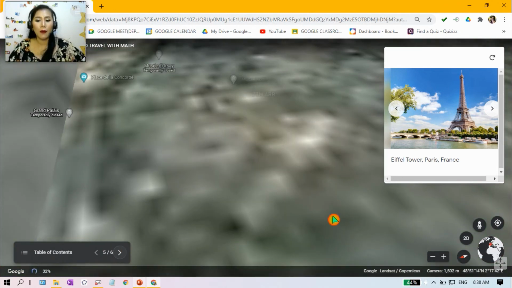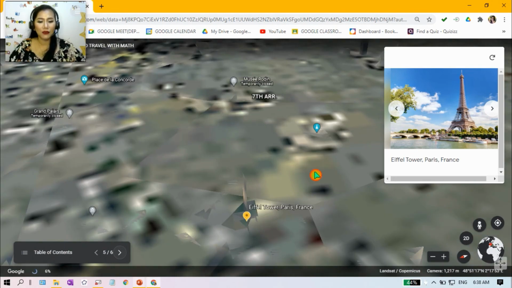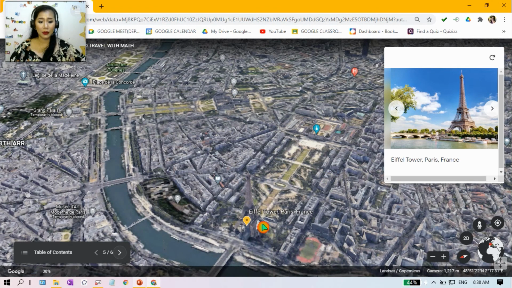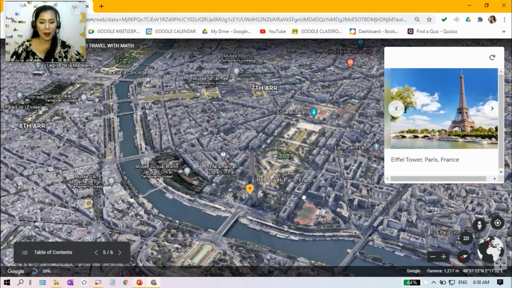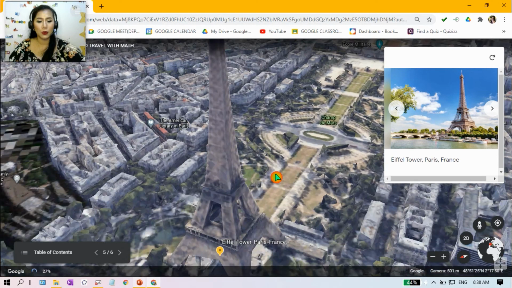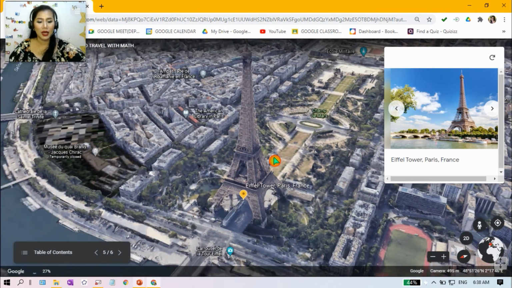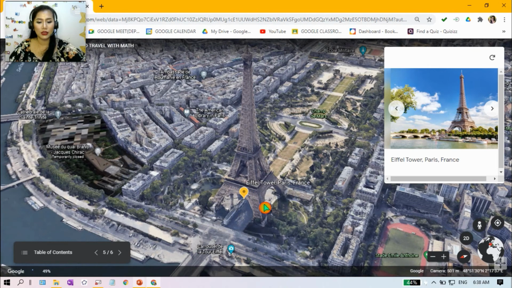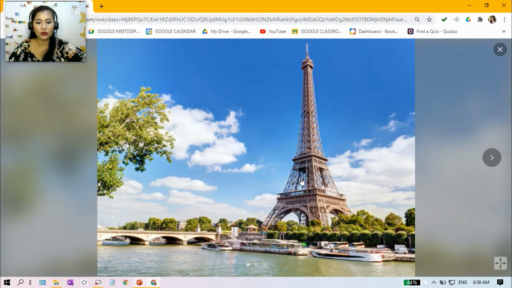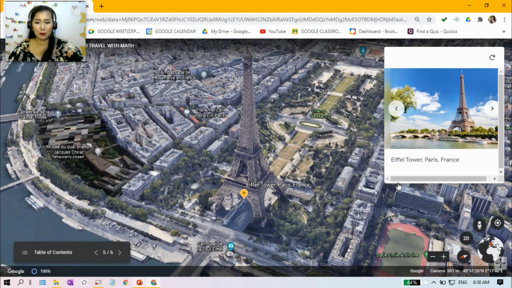Like the Eiffel Tower in Paris, France. You will see there na, where is that? Okay, yan, ayun siya. So, this is how your Paris, France looks like. And if we try to zoom in, the Eiffel Tower. Paris is well known for its Eiffel Tower. Yan. Para na rin tayo nakarating sa ibang bansa with this. So, if we try to zoom in, makikita talaga natin na it's a real life application of geometry wherein you will see points, lines, and planes. Okay? Diba? So pretty.